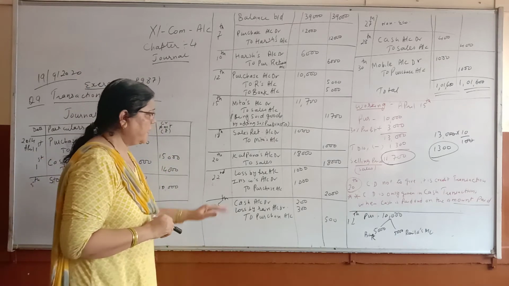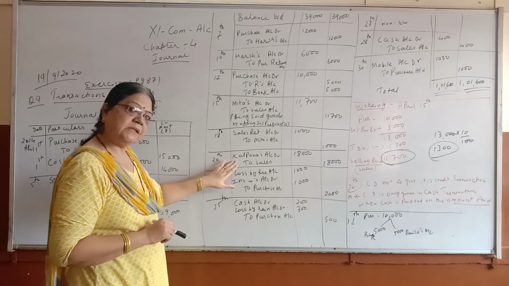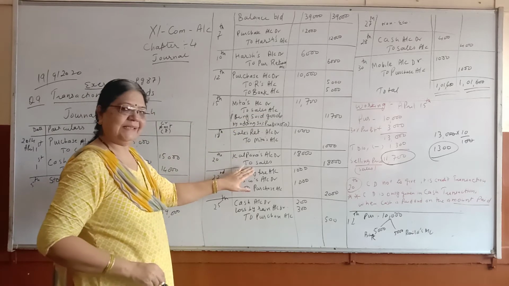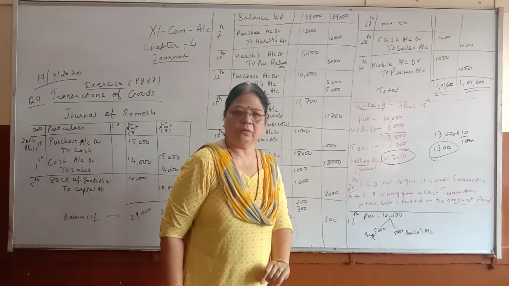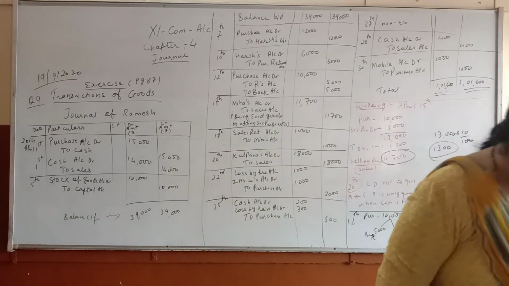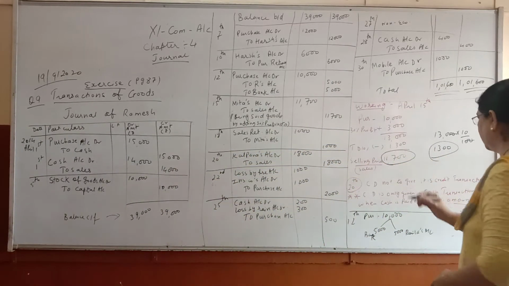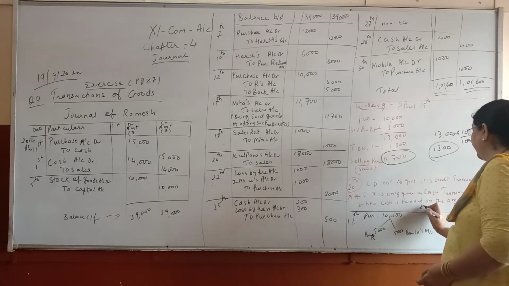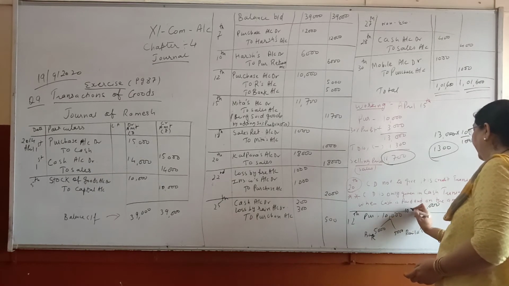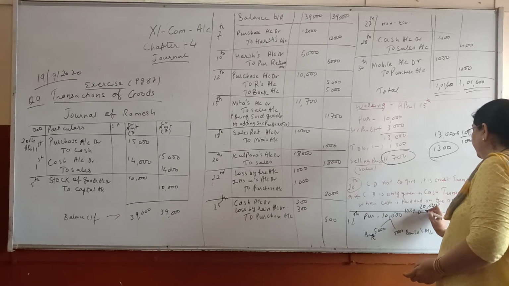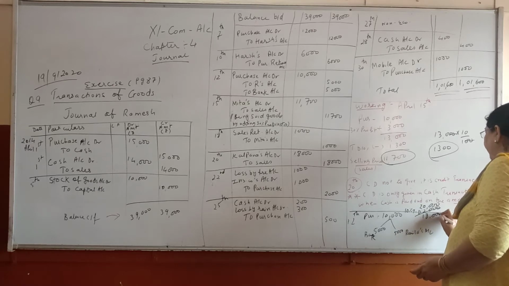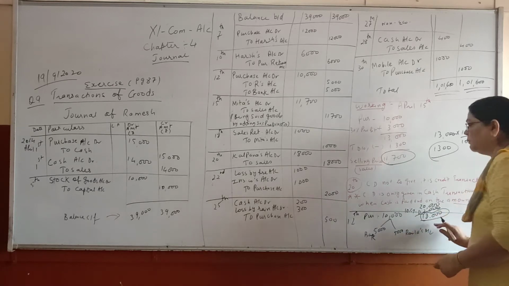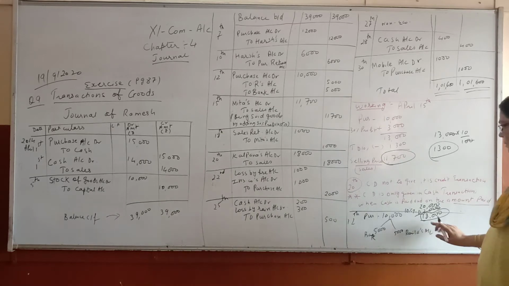So, we will write one name, that is Kalpana, she is the receiver, and two sales. So, children, you have to give only trade discount. So, how much, what amount of goods have you sold? 20,000. Here I will show you, 20,000 goods you have sold and 10% TD. As I told you, TD is not recorded. So, how much here will you get? 80. How much will you get here? 80. So, 18,000 you will write.